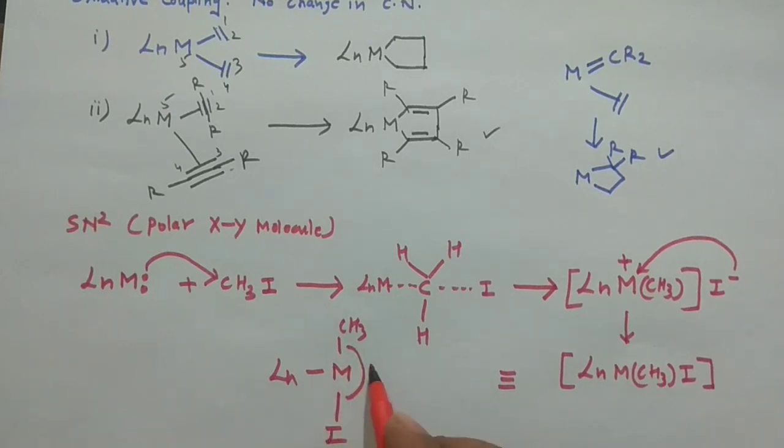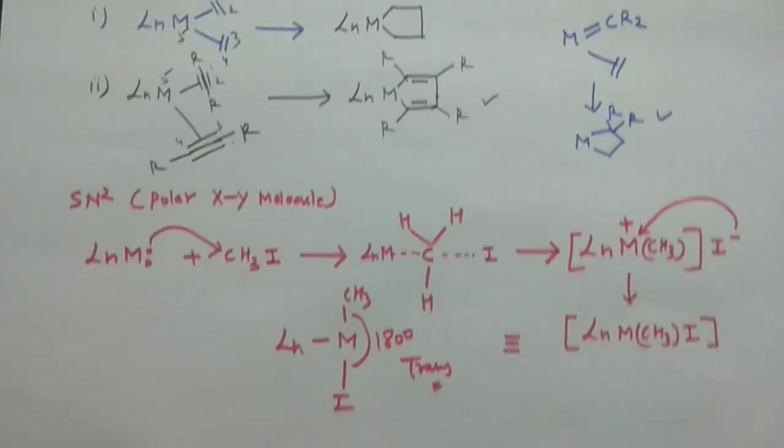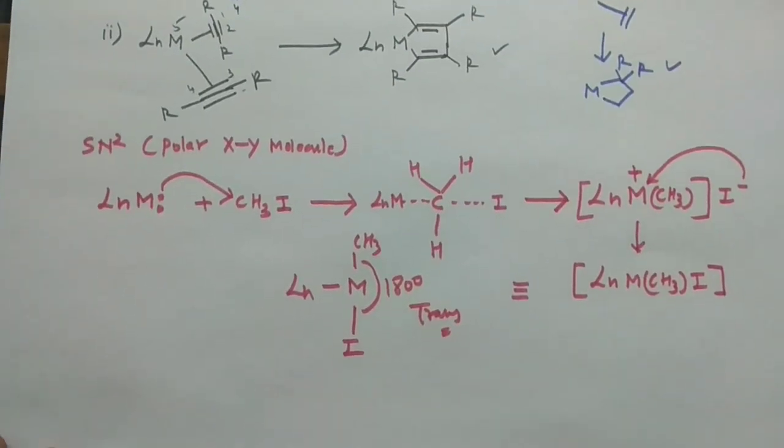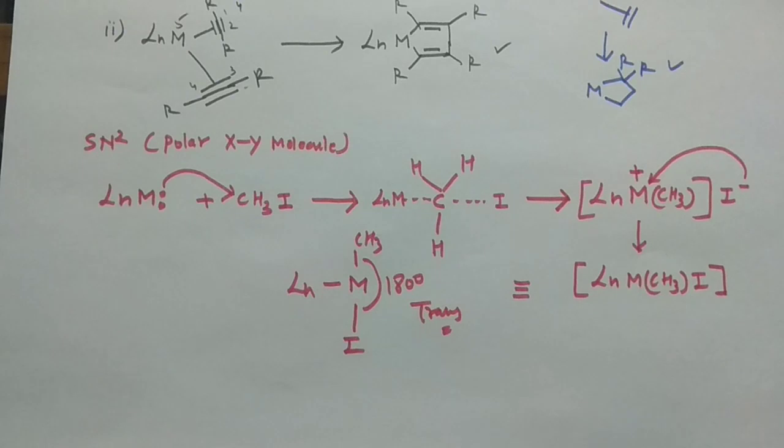So they will form a bond angle of 180 degrees, trans to each other. Since you can see here in this transition state, these two are actually opposite to each other. However, the exact mechanism is quite difficult, so you can do such reactions on your own. I am giving you only one example for this.